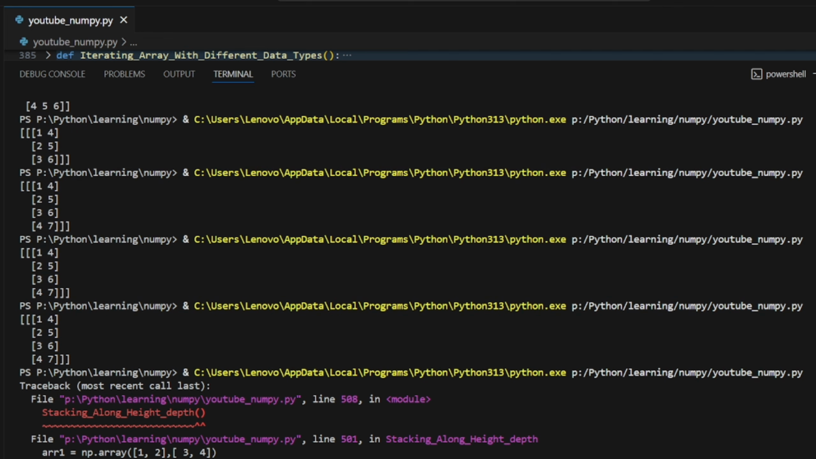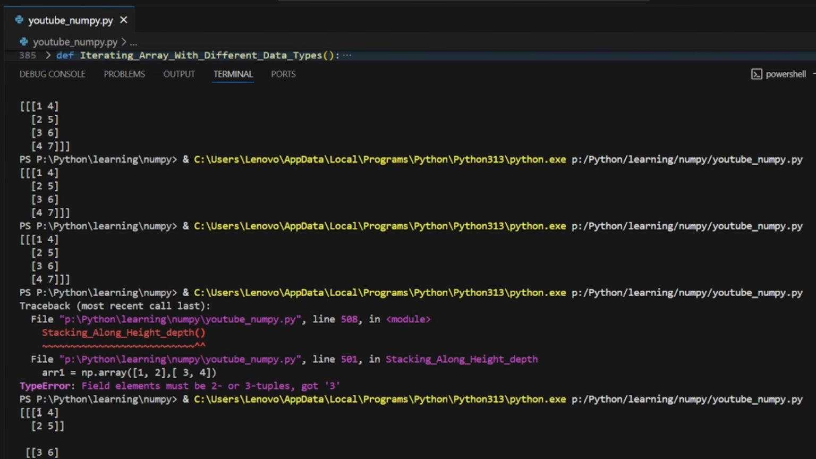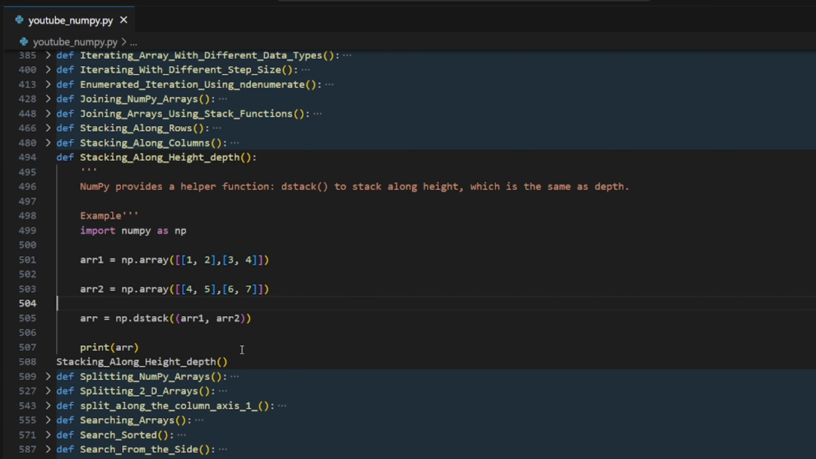Parent elements must be 2 or 3 tuples. Got 3. Wait, what's it saying? Okay, yeah, we have to add this one, right? So that's a problem over here. Now it will work. So we are having this 1 4 and 2 5 and 3 6 and 4 7, right? Let's move on.